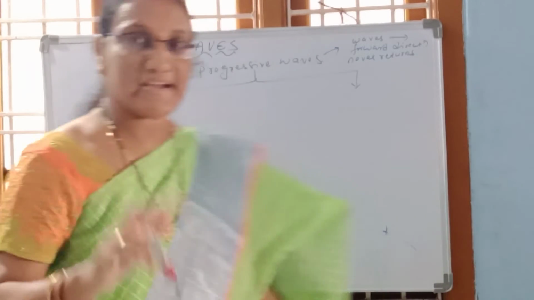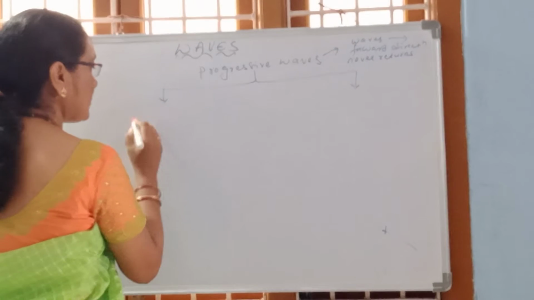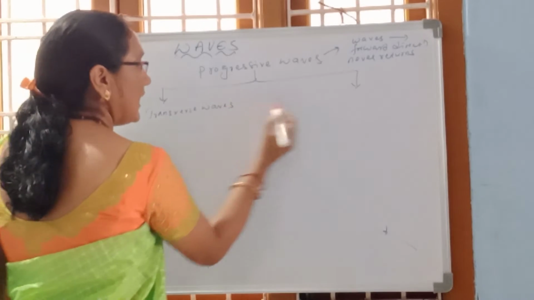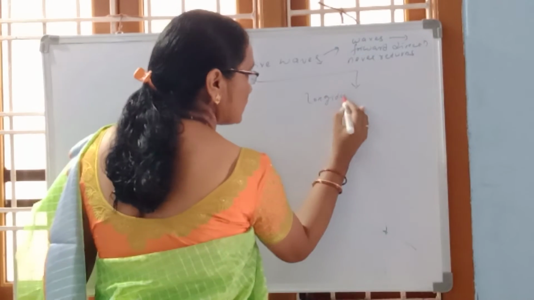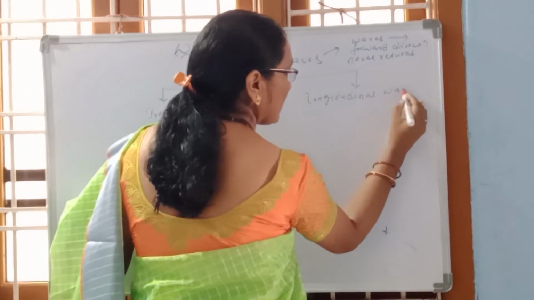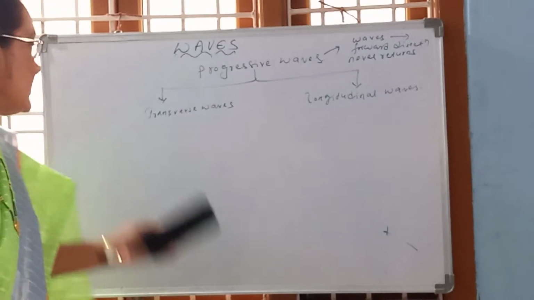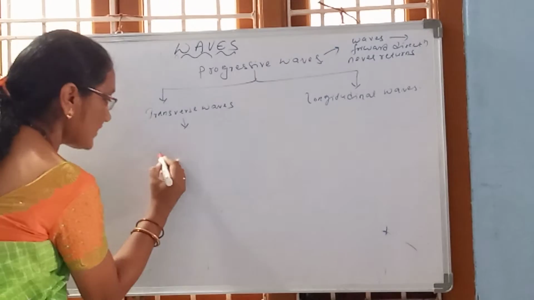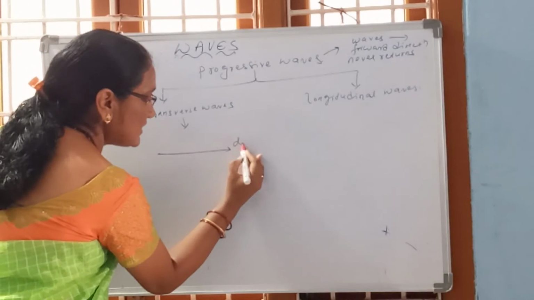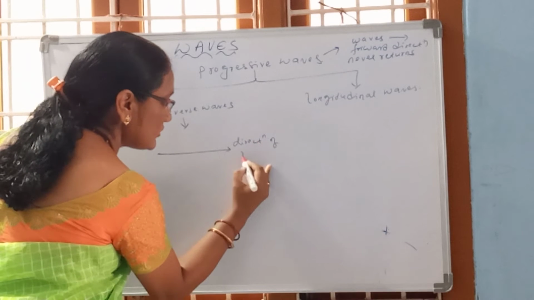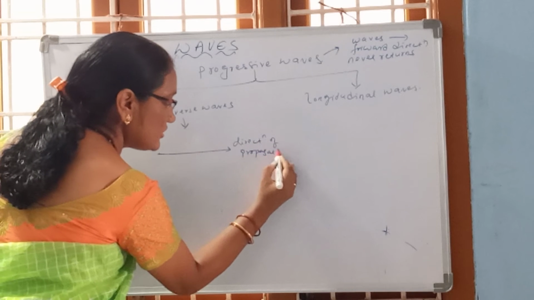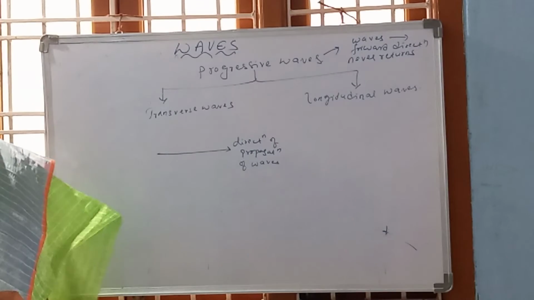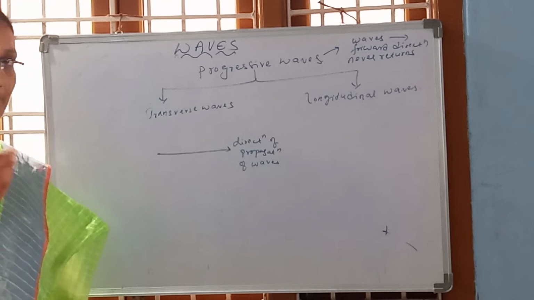Such progressive waves are classified into 2 types. One is transverse waves, the other is longitudinal waves. Alright? First let us discuss transverse waves. If this is the direction of propagation of wave, then how will the particles vibrate?